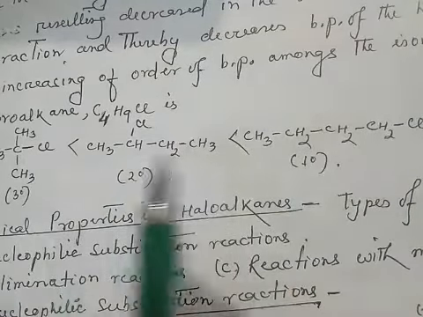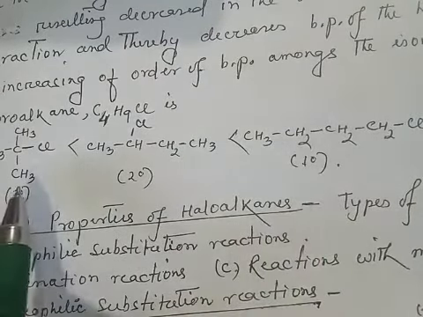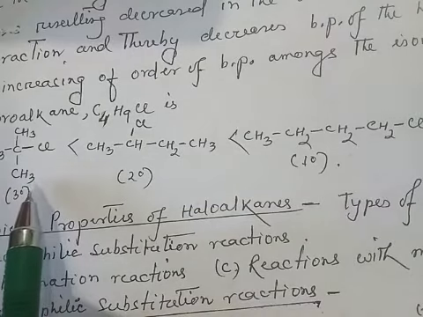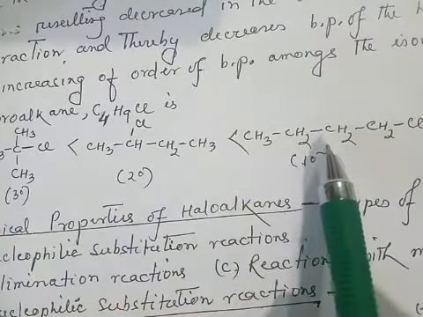So amongst the isomeric haloalkanes, the boiling point increases from tertiary to primary haloalkane. So in this example, tertiary butyl chloride has the lowest boiling point, while n-butyl chloride has the highest boiling point.